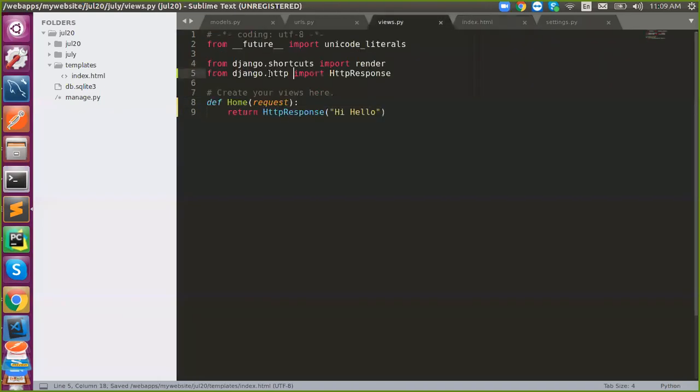Okay, so HTTP response will return your dictionary, your data structures, strings, etc. But for this, we have to use a thing called render, to render your HTML file.